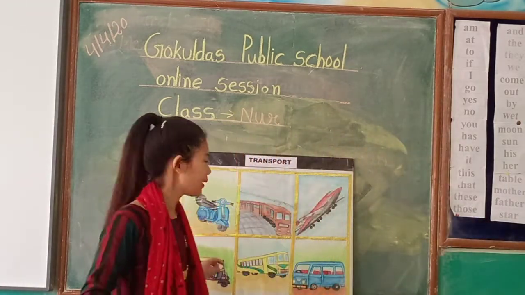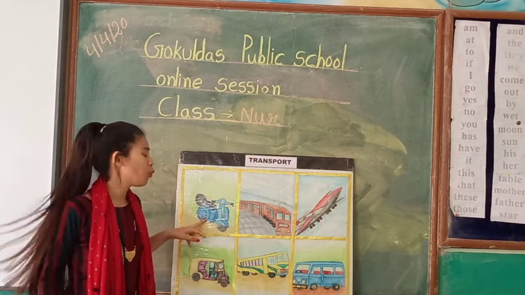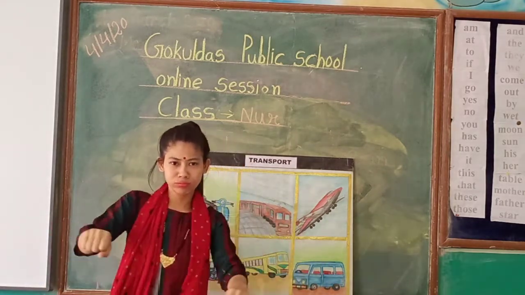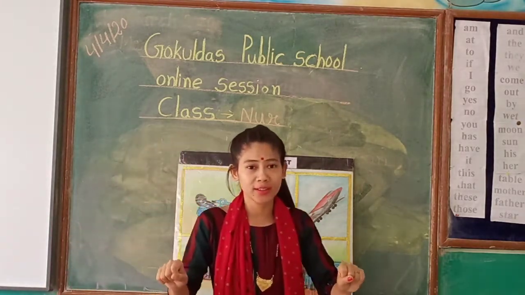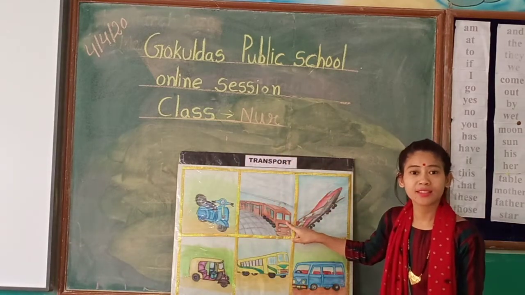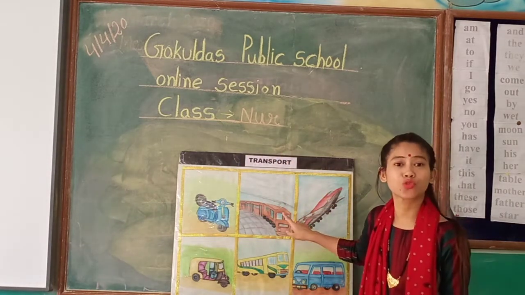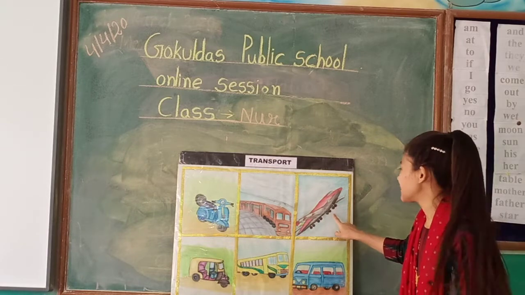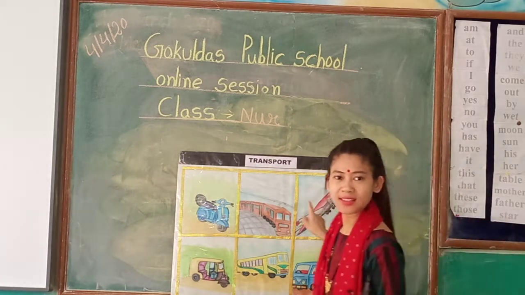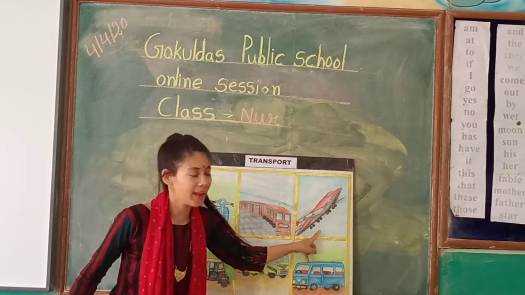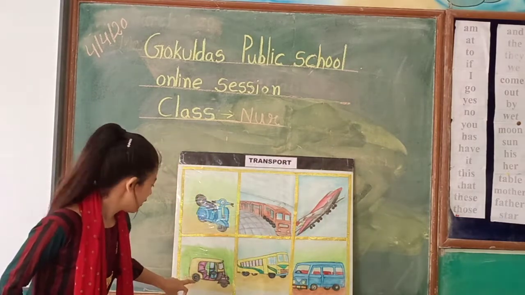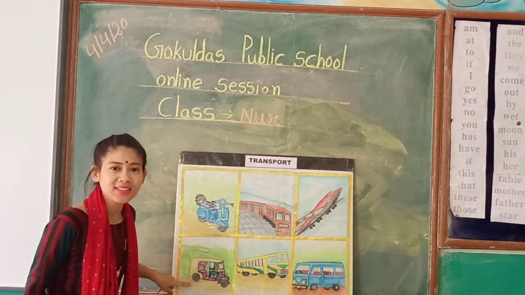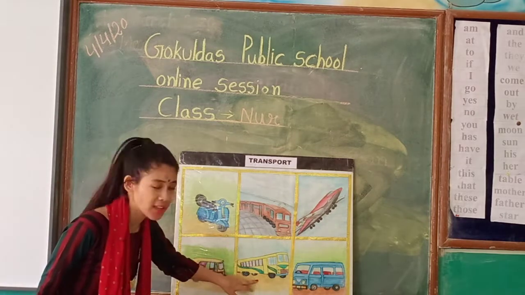Okay, now, tell me what is this? Do you know what this is? Can you please tell me what this is? This is a scooter. And do you know what this is? This is a train. And what is this? Do you know what this is? This is an aeroplane. Okay, now tell me what is this? This is an auto rickshaw.